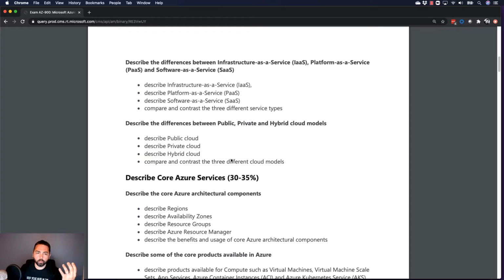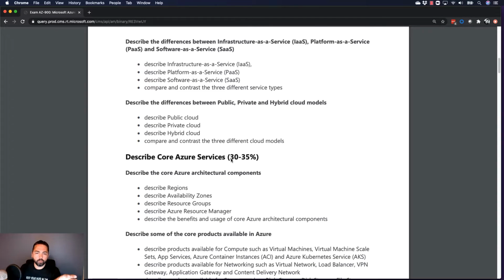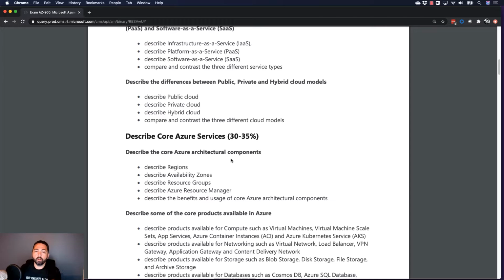You'll often hear people talk about PaaS, and software as a service, which people say SaaS. So you'll need to describe all of those. In the next episode, we'll go through that. Describe the differences between public, private, and hybrid cloud models.